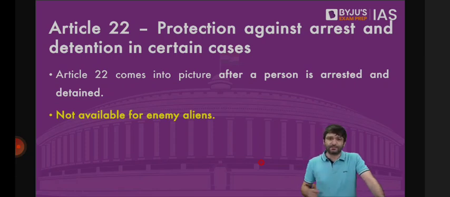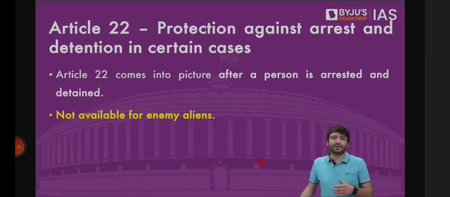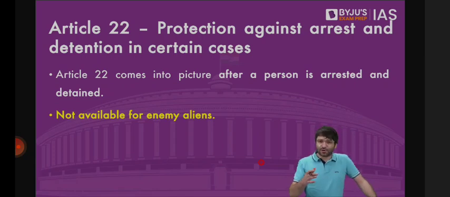In the last class on Friday, we discussed Article 20, Article 21, and then we also looked at Article 21A, and then we discussed previous year's question papers. Today, let's talk about Article 22, and then we are done with this category, right to freedom. Then we will look at Articles 23 and 24, which deal with right against exploitation.